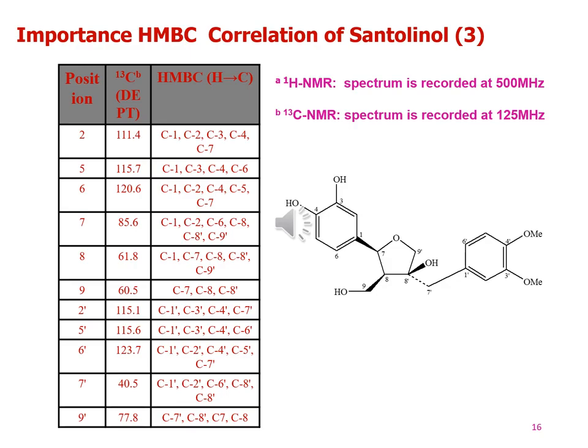Proton 7 prime shows a correlation with carbon 1 prime, carbon 2 prime, carbon 6 prime, carbon 8 prime and carbon 9 prime. And finally, proton 9 prime shows correlations with carbon 7 prime, carbon 8 prime, carbon 7 and carbon 8. These are the general correlations of the protons to the carbons, which confirm the structure of the lignan molecule.